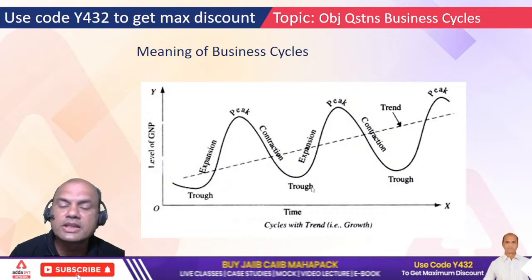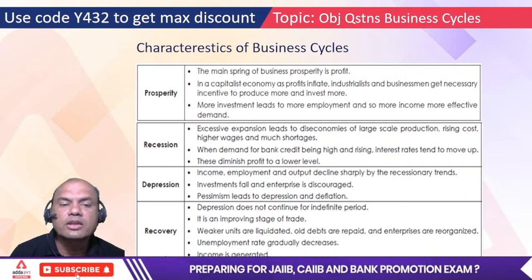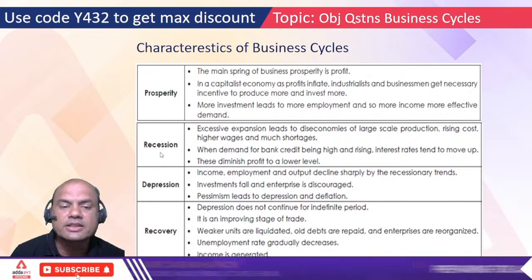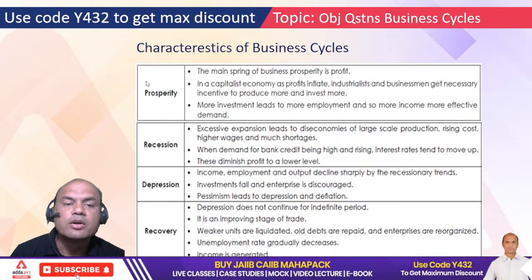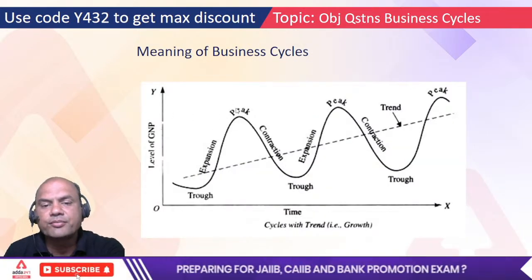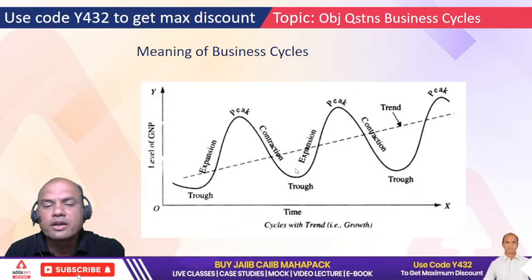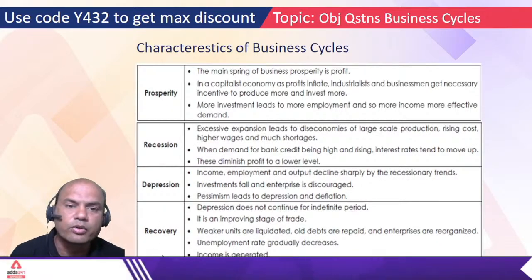So what are the 4 stages? Prosperity, recession, depression and recovery. Prosperity is at the top. This part is the prosperity peak. Then recession, it goes down. Depression, the lowest point. And recovery, this part which is coming up again. These are all the 4 phases.